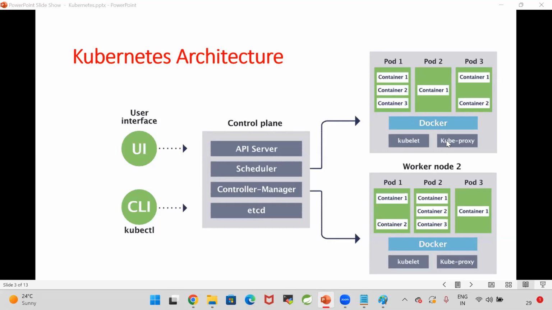Okay, guys. Kube proxy. What is kube proxy? Kube proxy will provide the network communication to connect from control plane to worker node and worker node to control plane. So worker node should connect with the control plane, and control plane should connect with the worker node. For that, network is required. Worker node 1 means one machine, worker node 2 means another machine, control plane means another machine. These 3 machines are available. These 3 machines should be connected, right? They should communicate. For that, network is required. That network will be provided by kube proxy. You got my point?